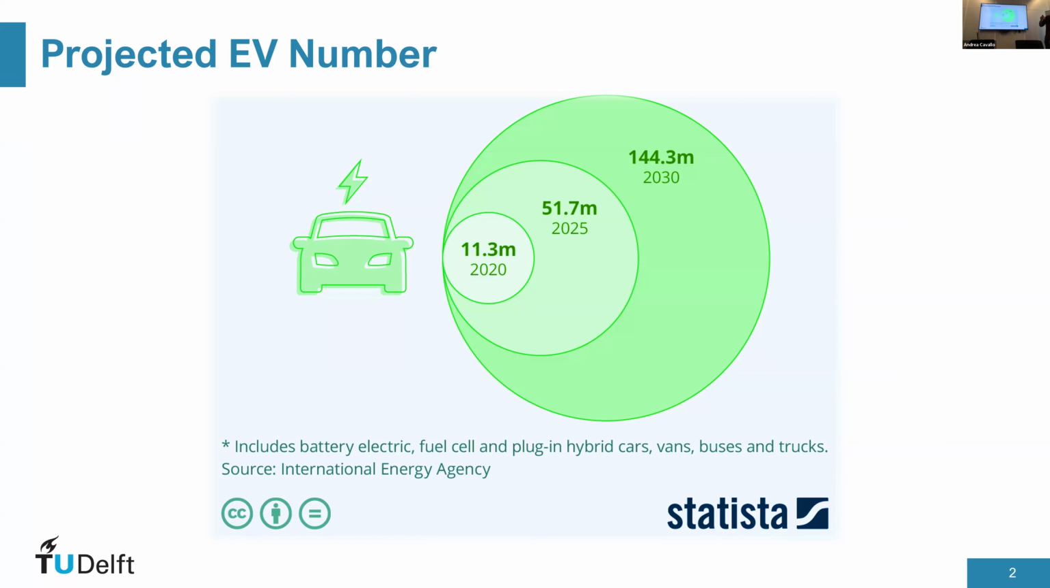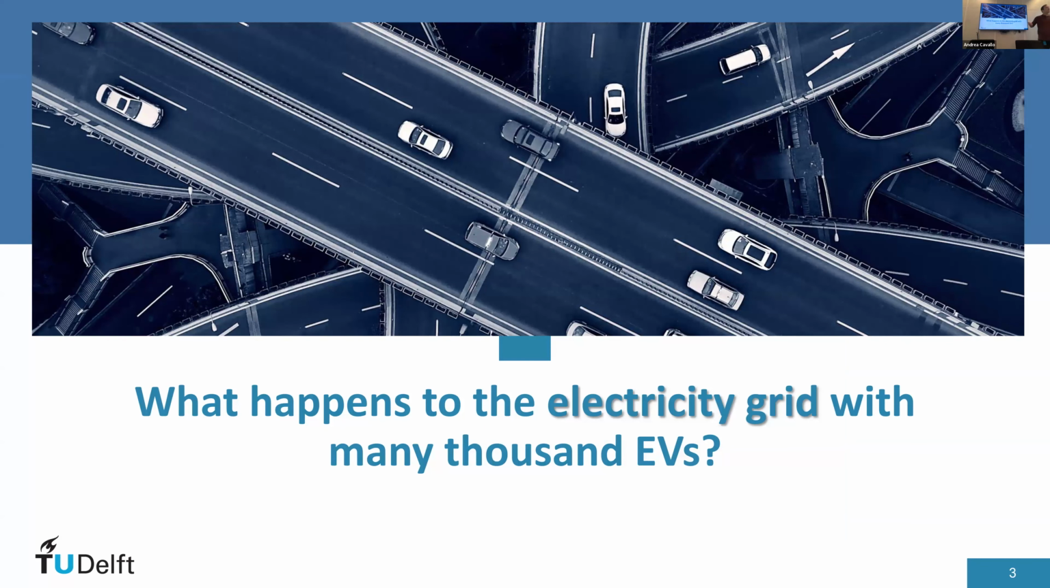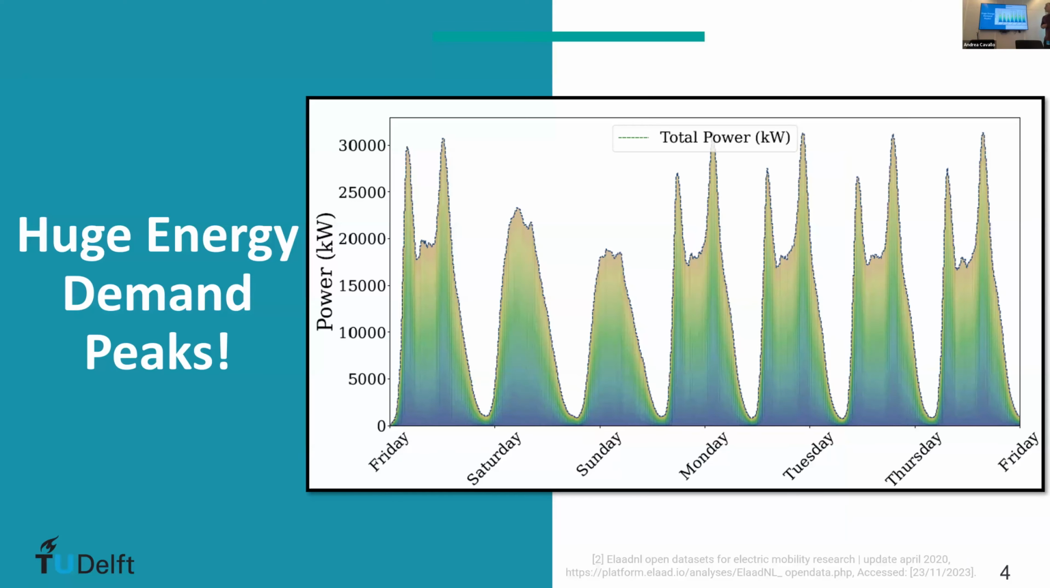So we know very well that the number of electric vehicles increases a lot, exponentially, we could say, because of the transition goals we have. We want to have carbon-free emissions. We want to have electric vehicles. We don't want to have normal combustion engines. But what does this mean for the electricity grid, having all these thousands of electric vehicles? It means that we have very huge energy demand peaks.